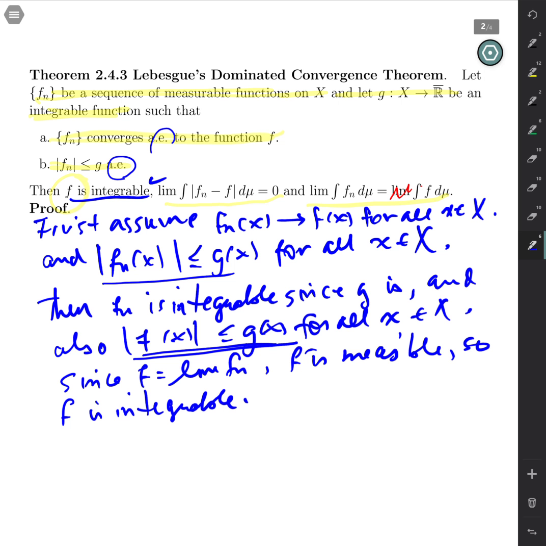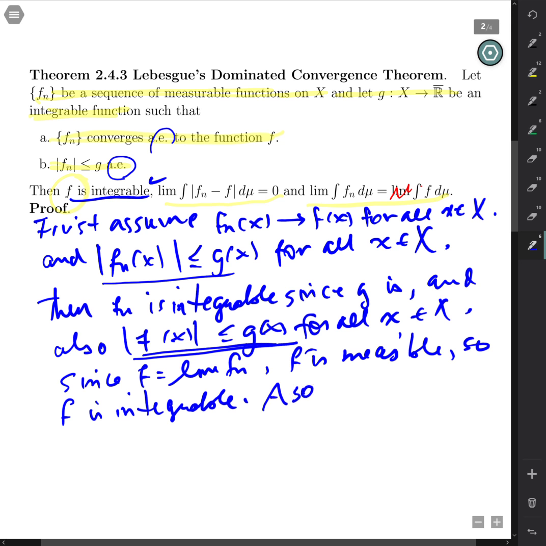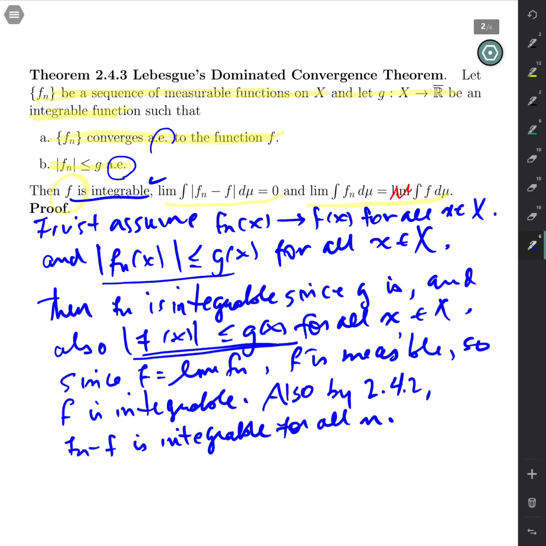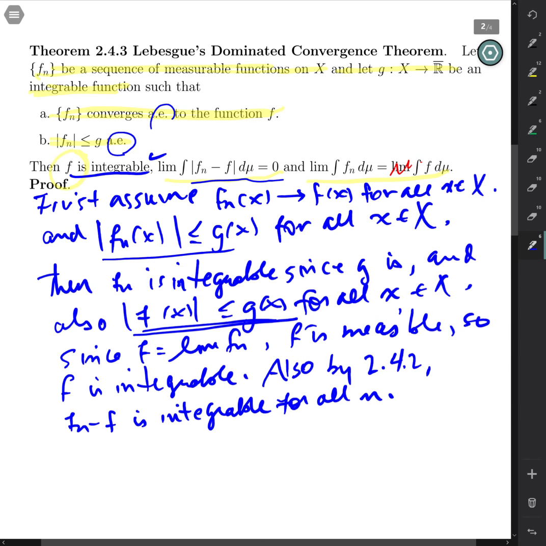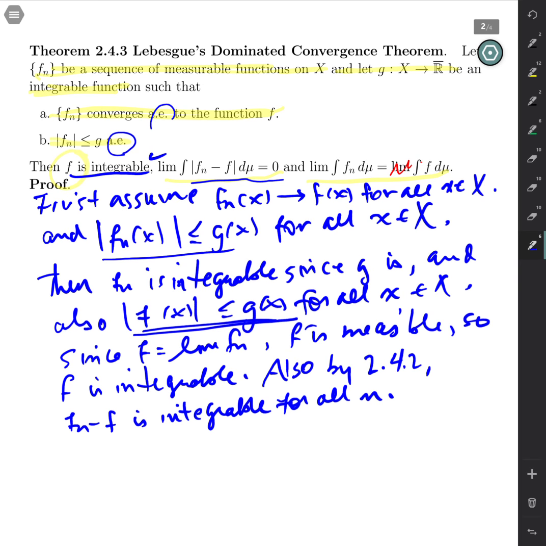And so I'll also note that also by 242, Fn minus f is integrable for all n. All right, we proved that a sum and difference of integrable functions is integrable. So we can actually at least write that integral that we have above here. I am not saying anything about the limit at this stage, but what I'm going to do is now use the domination property right here.